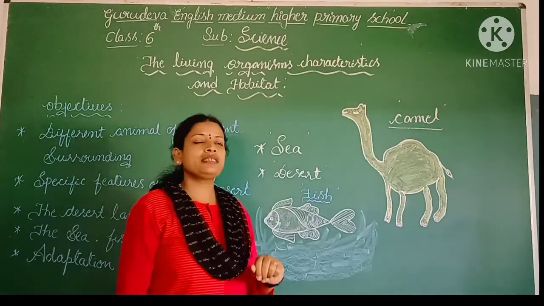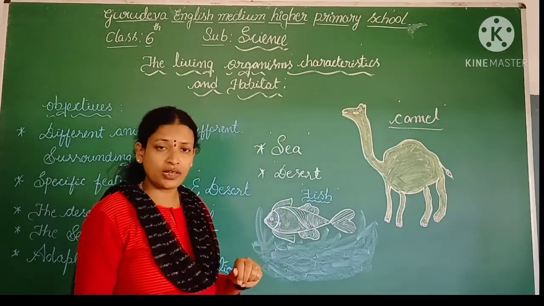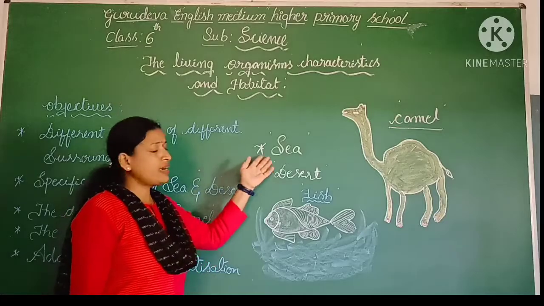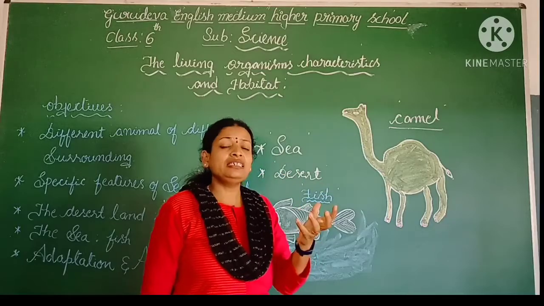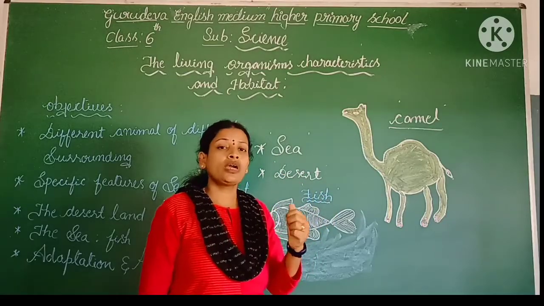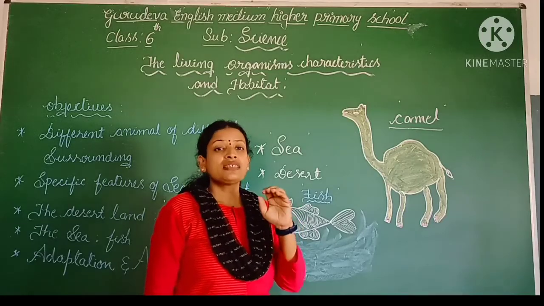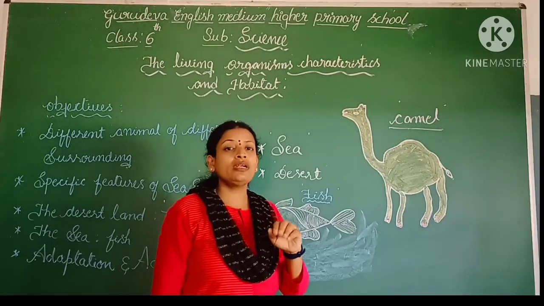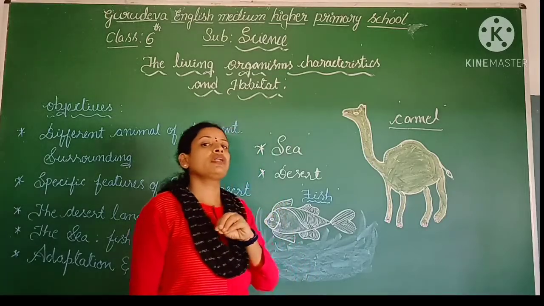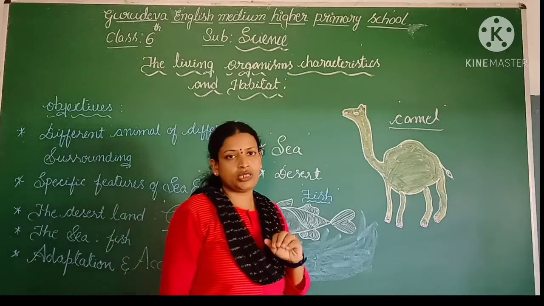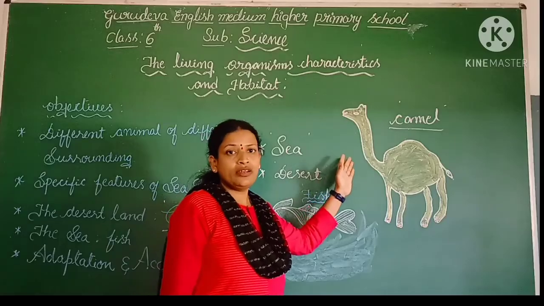What is this sea? You are already very familiar with the sea, and you would have gone on a trip in summer vacations and walked on the sea shore. When you see the sea, immediately you think in your mind, okay, there is salty water, means the water is saline in nature. Saline is nothing but the salt nature of the water. Got it? We are going to call that the salinity of the water. So in this sea area, we can get saline water.